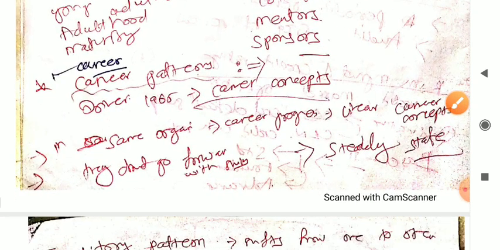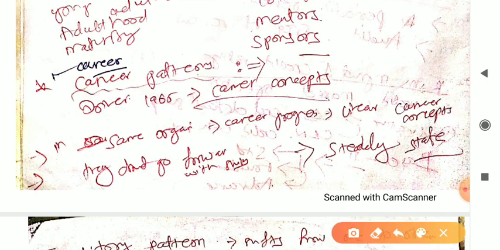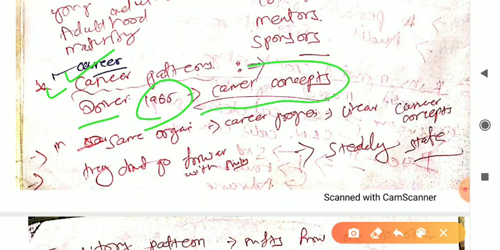So the next important thing is career. Here the career concept is very important. So we'll discuss career patterns. That is given by Driver in 1965. In 1965 he gave the career concepts. What are the concepts? The first is career progress in the same organization.